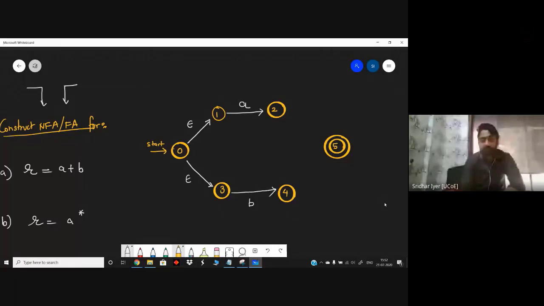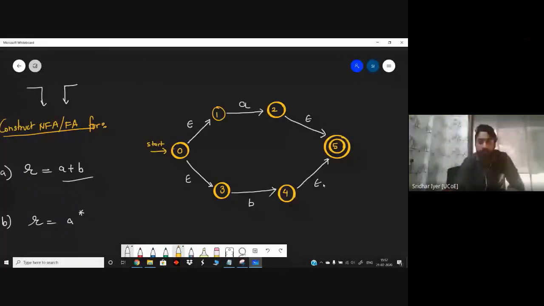You can't stop over there. I guess you now have an understanding that we can't stop at 2 or 4. We have to reach the final state. Yes or no? That is why we make a transition from 4 and 2 correspondingly to the final state 5. Am I clear with this diagram? This is how we can get a finite automata for this particular problem, that is A plus B. Clear?